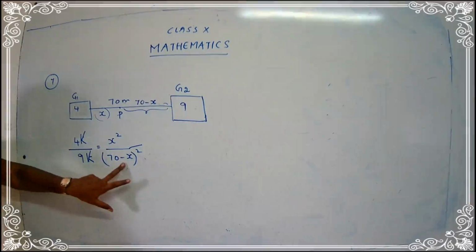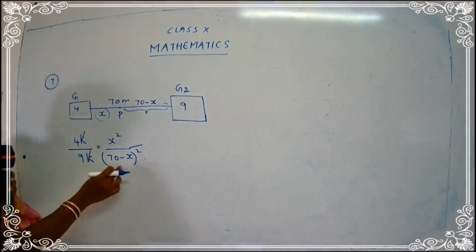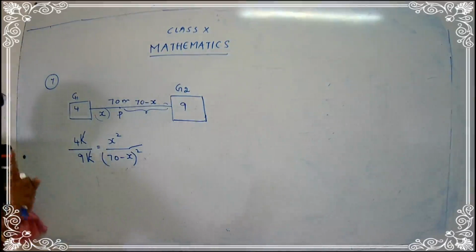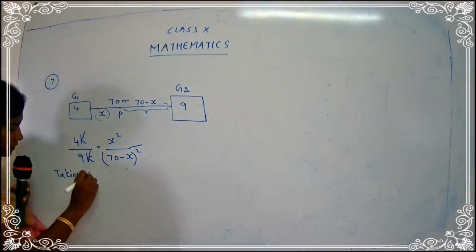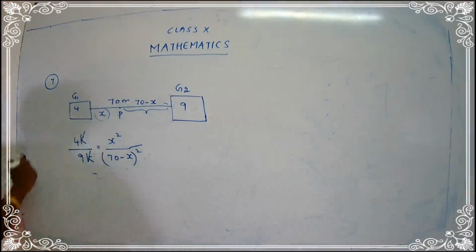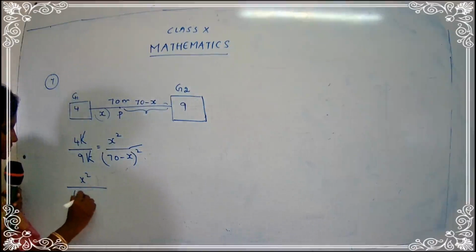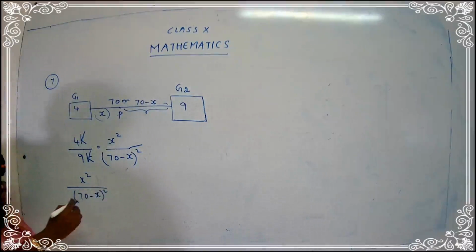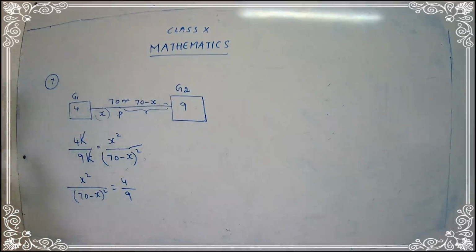70 minus x square is a square of 70 minus x, because it's repeating 2 times, so we have to take 1 time. Before I write taking square root, I just try to bring the variable on the LHS part. So x square upon 70 minus x the whole square is equal to 4 upon 9. I have just shifted the variable on the LHS part, just interchanging both of them.